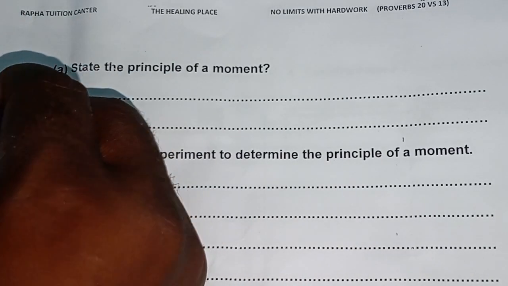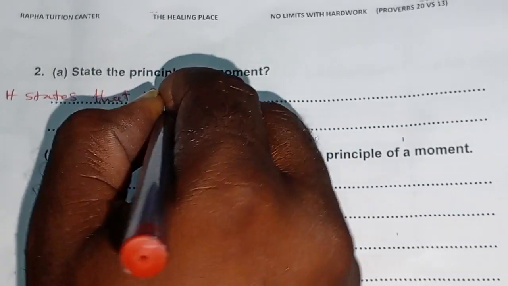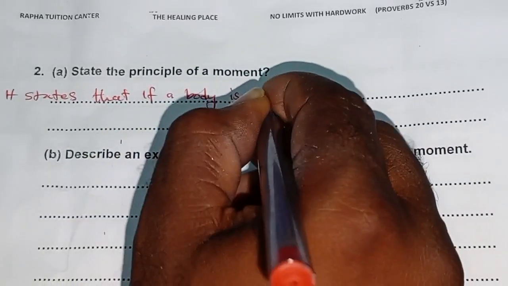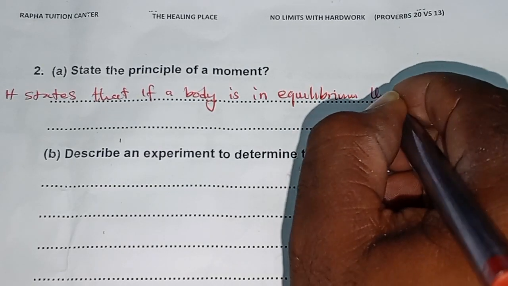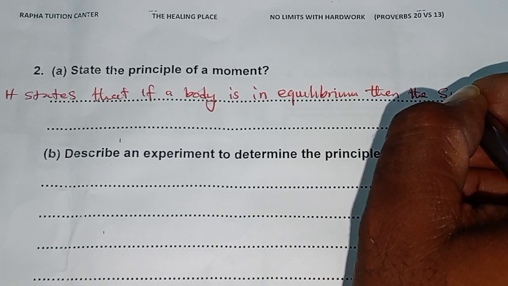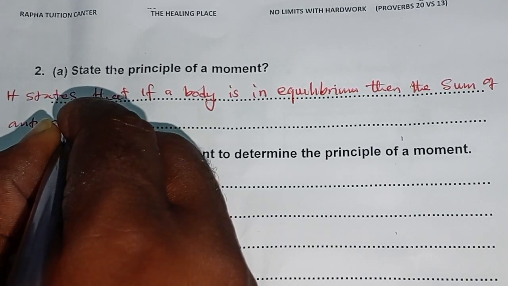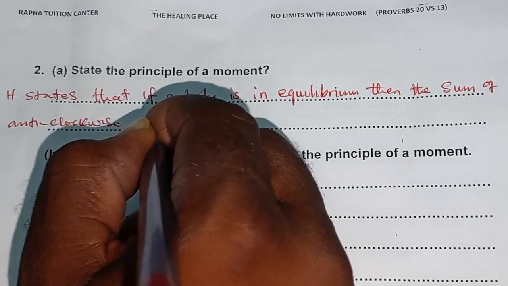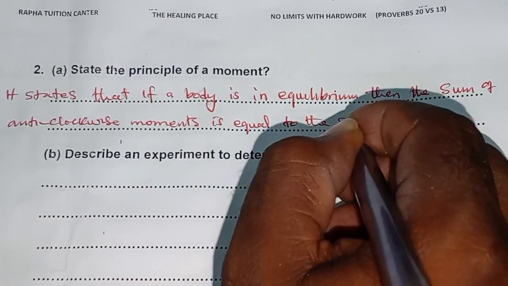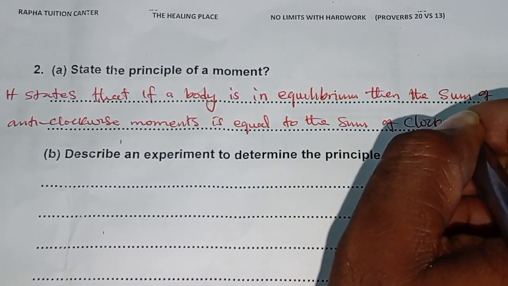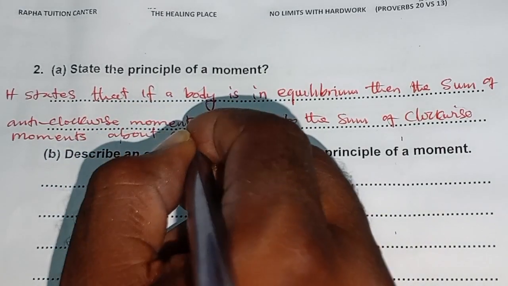So the principle of a moment states that if a body is in equilibrium, then the sum of the anticlockwise moments is equal to the sum of the clockwise moments about a pivot.